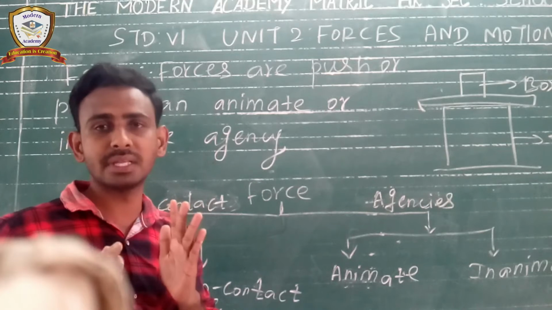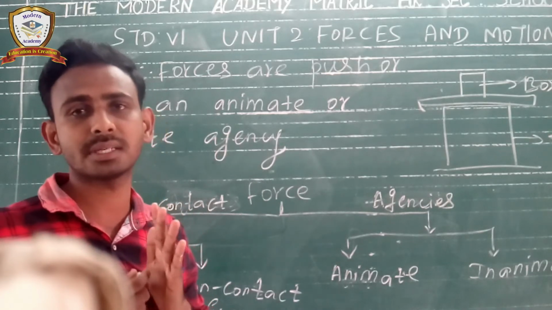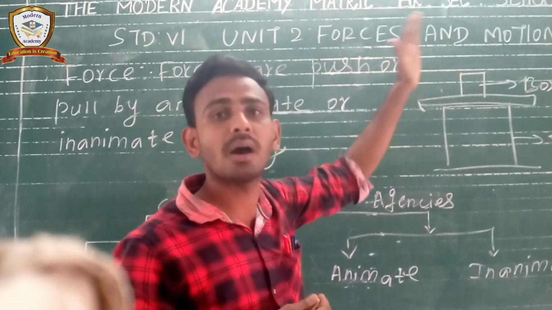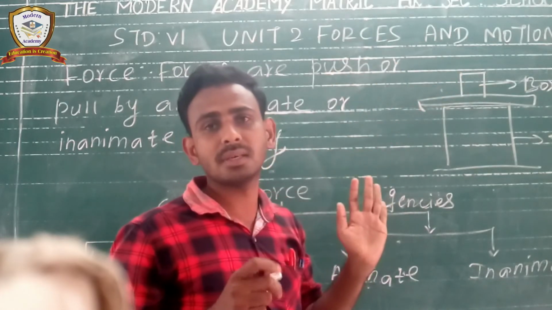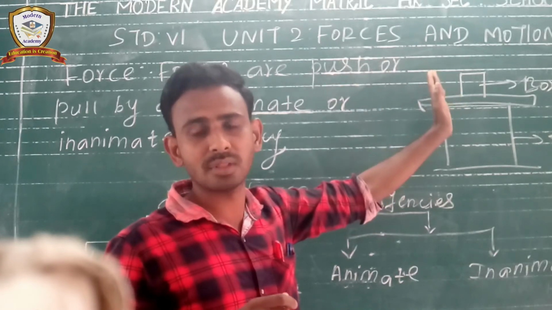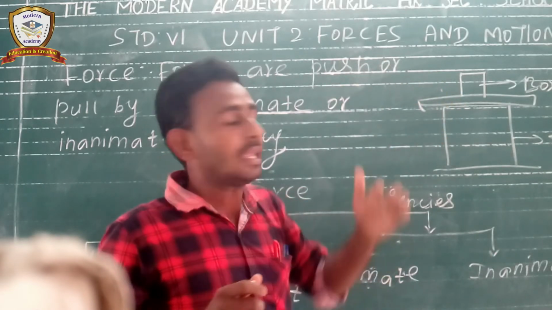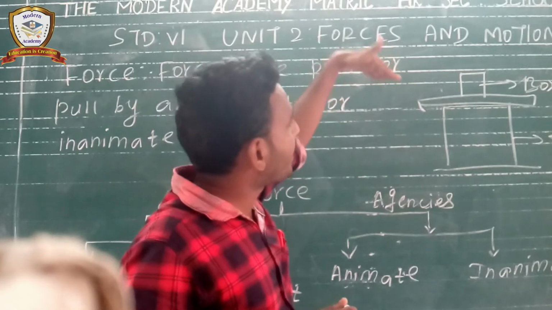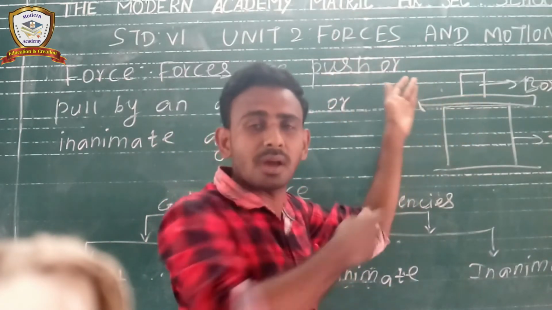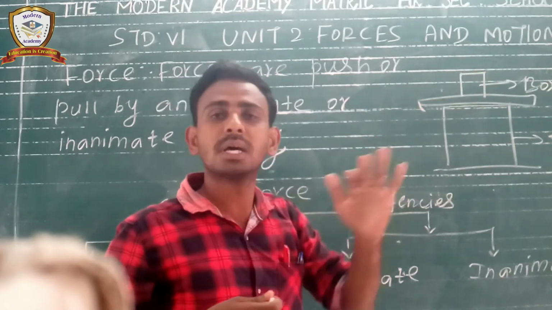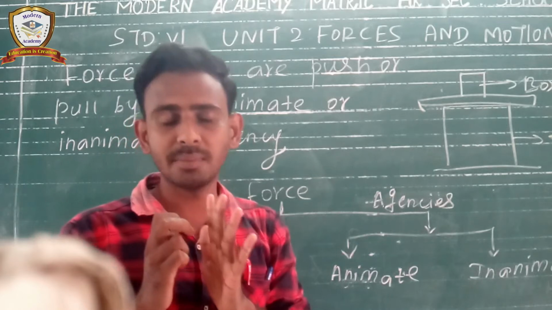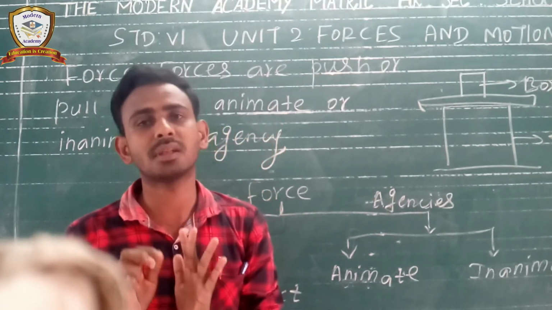Animate means living things, and inanimate means non-living things, right? So by using living things, we can push the box from this place to another place. Inanimate agency means, how is the box moved? If we apply an external force by a human being, or if a large amount of air is applied from this place to another place, the box will automatically move. From that point of view, air is nothing but an inanimate agency.